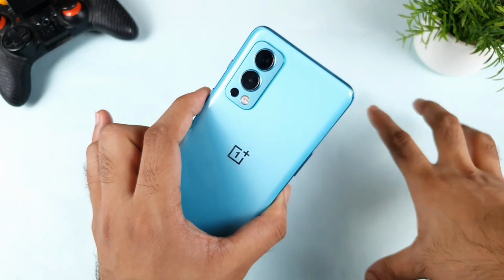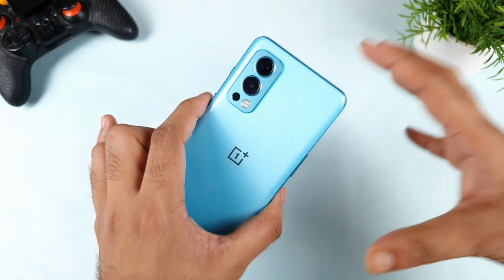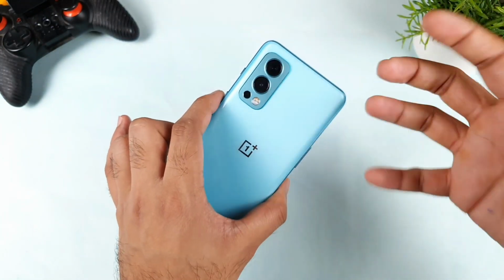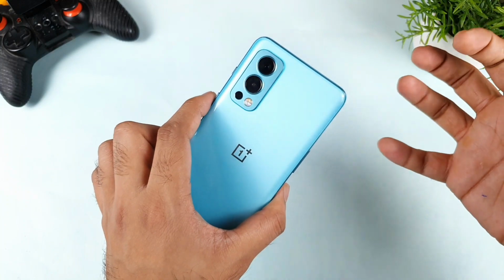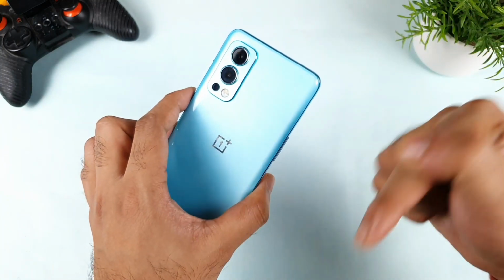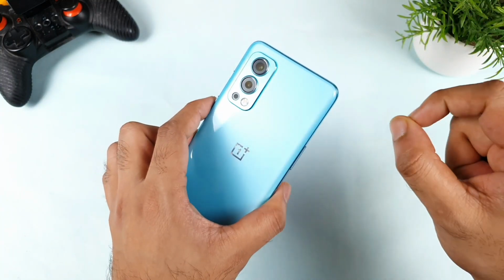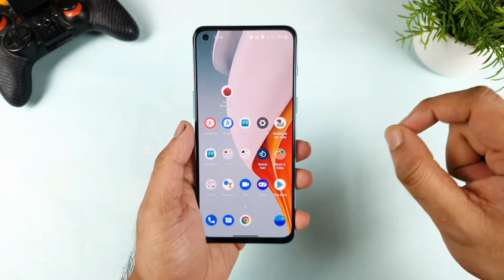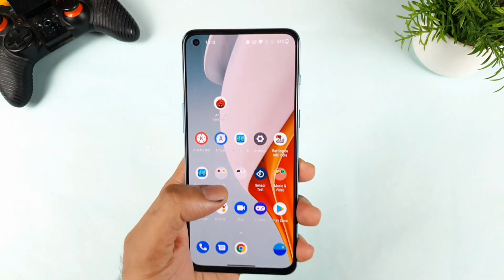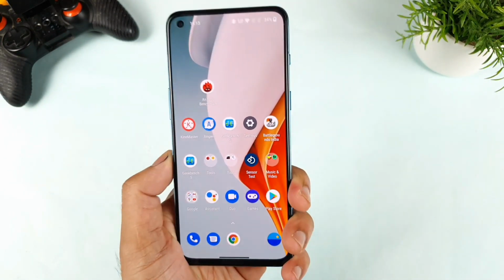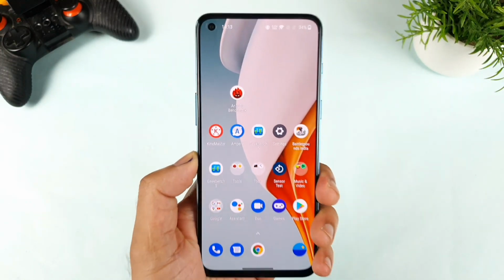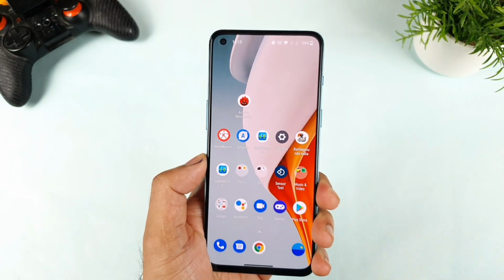One more final thing about this OnePlus Nord 2 camera crashing issue. This is not only happening on my device, it's also happening on a few other phones as well. That is the reason I thought of making this video, just to bring awareness to what is happening. Let me know in the comment section below friends, under what circumstance you are facing the camera closing issues, please. I'll test those circumstances on my device as well, and I'll be making a video very soon. So stay tuned for this video friends.